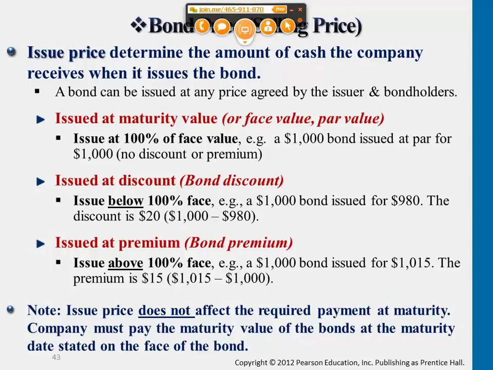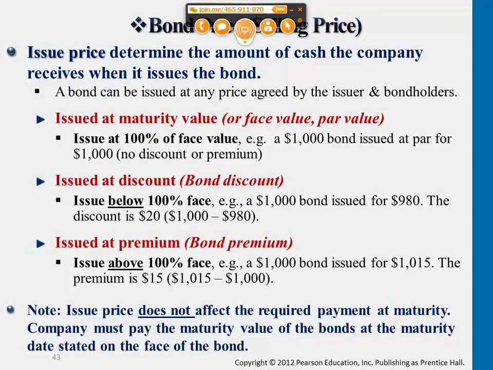If it's a premium, later on again you are still paying back just $1,000 to the creditor. Earlier you borrowed more, but regardless of these cases, whatever is on the bond certificate is the dollar amount the company is paying back to the creditor at the end.